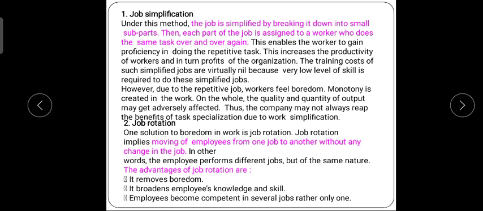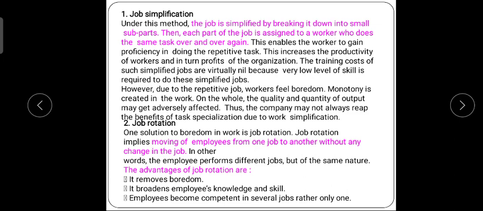And why do we do job simplification also? Because of the training cost. If I am training each and every person one at a time for one task, the cost will be more. That's why, to simplify things, I will teach them in groups. If everyone understands, they can complete the task in a proper way, and a simplified job should be there. Correct. There are many examples.